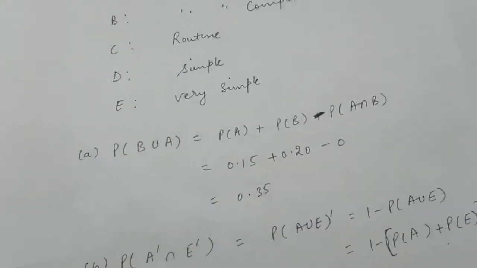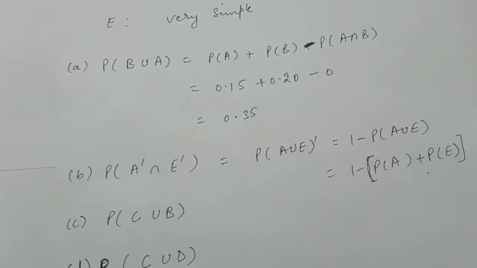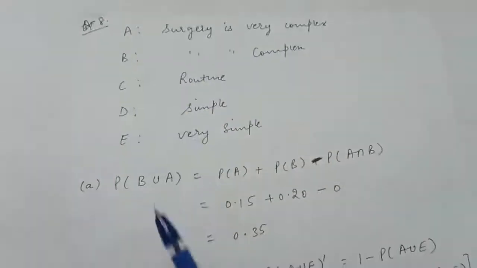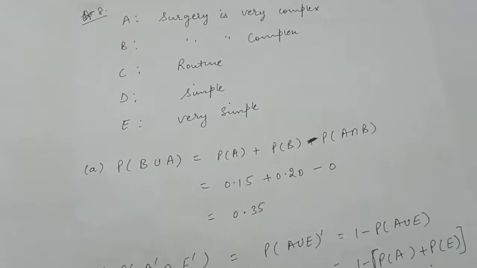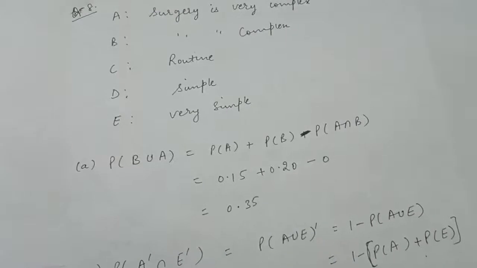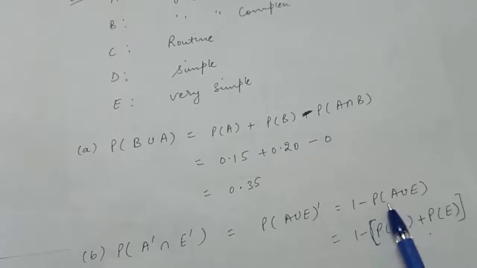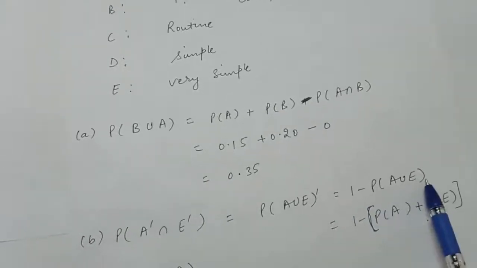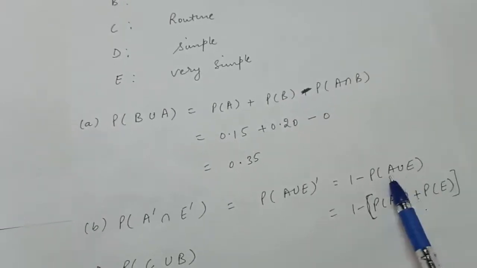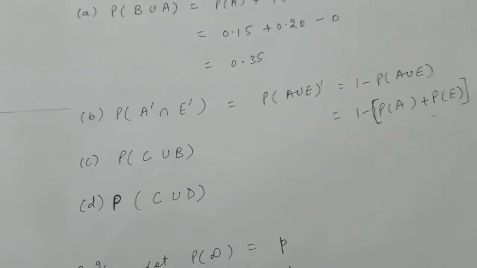Now next is probability of the surgery neither very complex nor very simple. So very complex is event A. Now neither very complex means A complement, nor very simple, that is intersection E complement, which is probability of A union E whole complement, which is 1 minus probability of A union E. Now probability of A union E will be probability of A plus probability of E, because there is nothing common between A and E. There is nothing common between any of the two surgeries given.